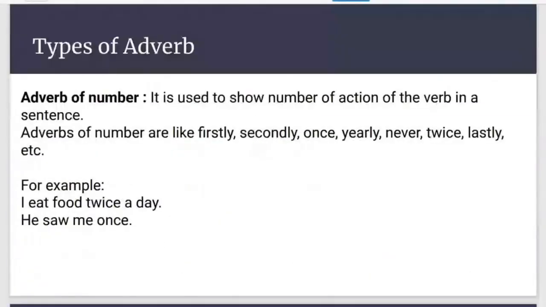Now comes adverb of number. Adverb of number is used to show number. When you are showing the exact number, then it comes under adverb of number. Examples are firstly, second, once, yearly, never, twice, last. So I eat food twice a day. It basically answers how many. Adverb of number answers how many.